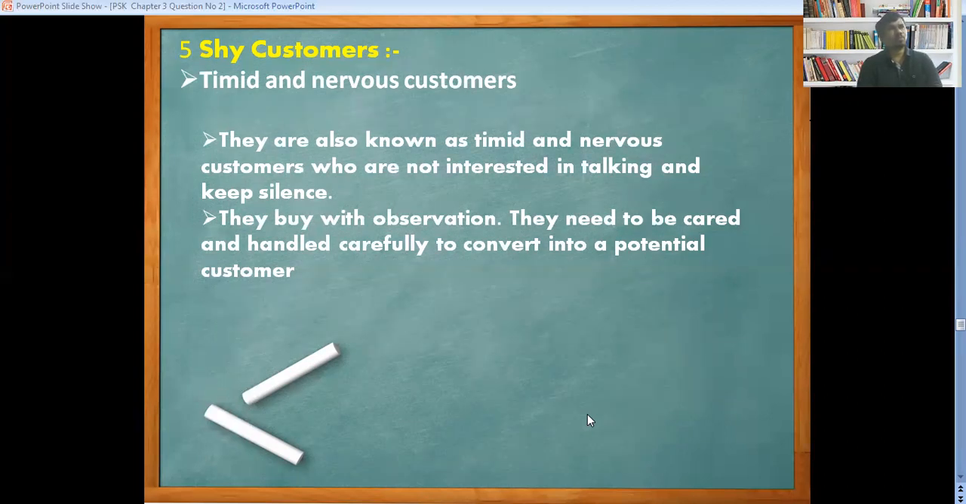Therefore, through their observation, through their nature, the sales executives have to handle them carefully and convert them into potential customers. We are going to ask a number of questions about likes and dislikes, and we are going to suggest a certain product to such a type of customer.